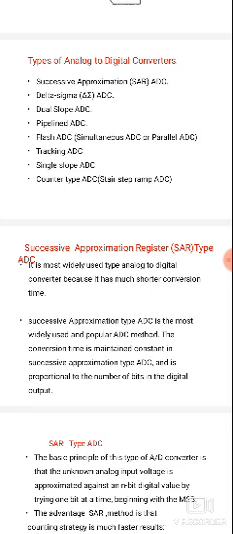Flash type, whose other name is simultaneous ADC, is also known as parallel type ADC.